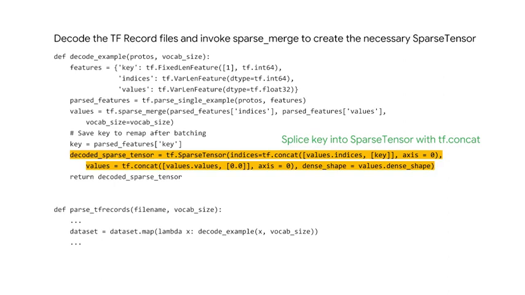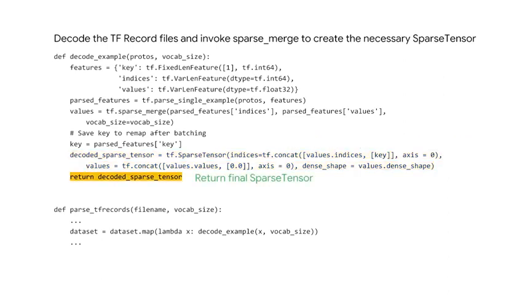A solution is to take the sparse tensor created by the sparse merge operation and create a new sparse tensor, but concatenate the key to the end of the indices tensor within. Because the indices and values tensors need to be of the same length, we also concatenate 0 to the end of the values tensor as a dummy placeholder. This way, the key is spliced into our mapping, which we can then extract later to fix the indexing. We are finally done designing our sparse tensor and return it to complete the dataset mapping operation.